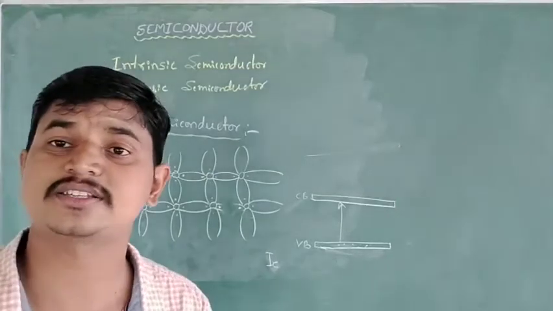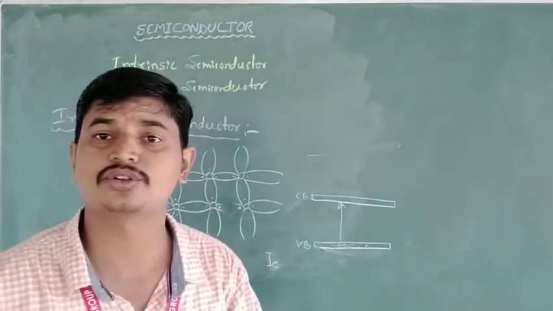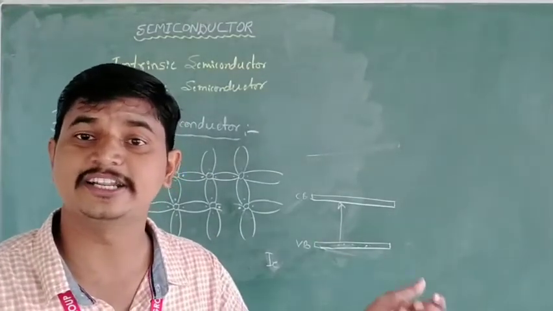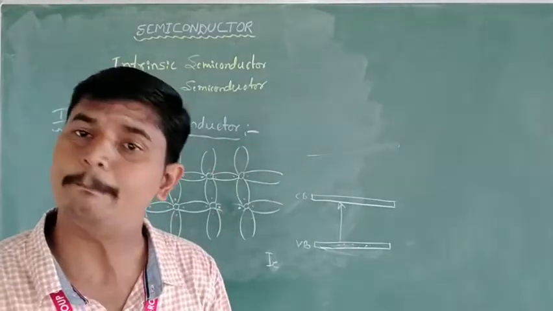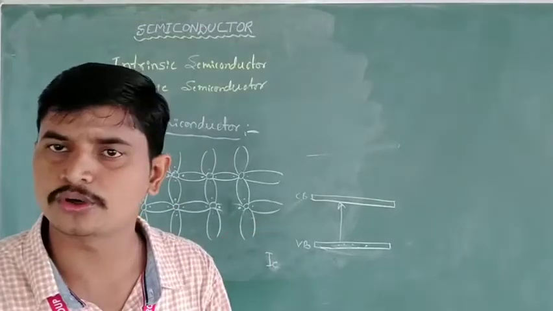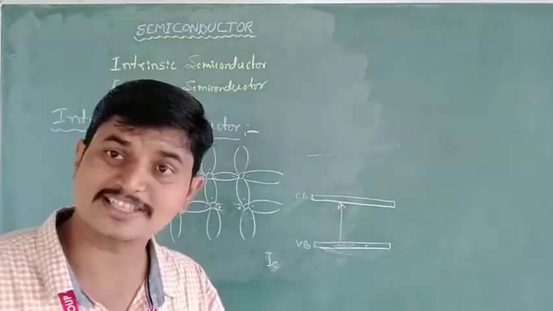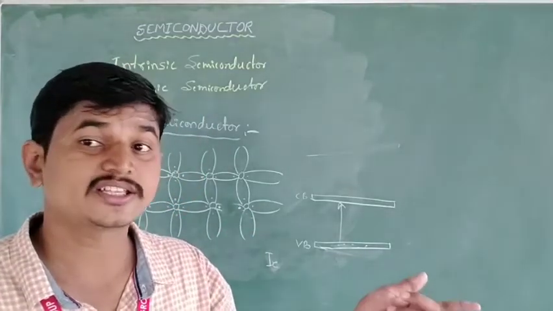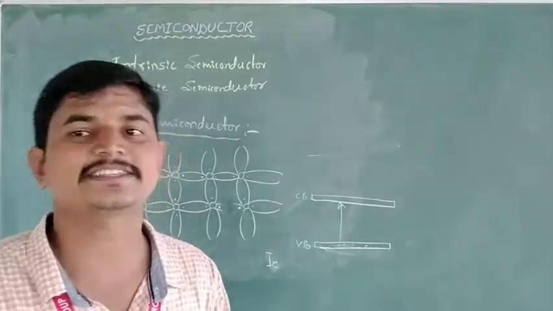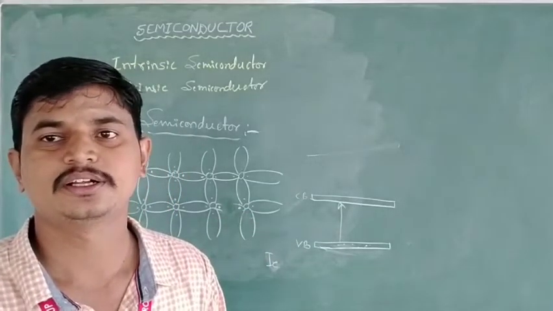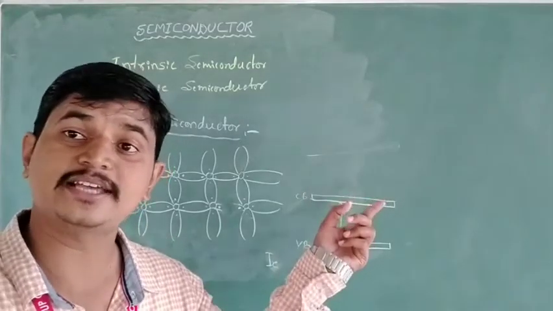Extrinsic semiconductors: we already learned about the intrinsic semiconductor. Intrinsic semiconductors are chemically pure and their conductivity is poor. But the extrinsic semiconductor is the improved form of the intrinsic semiconductor, whose conductivity is high.